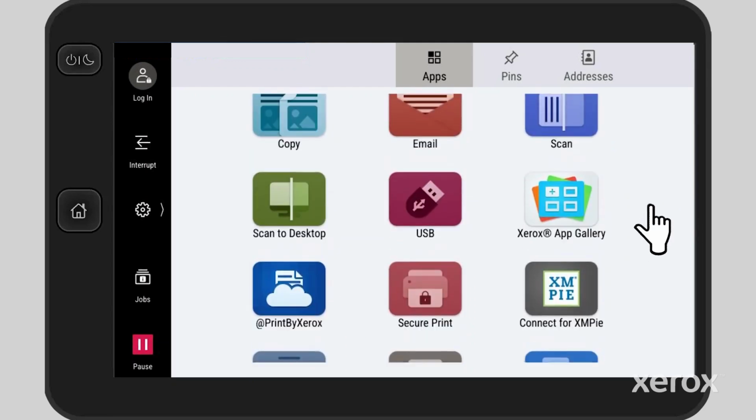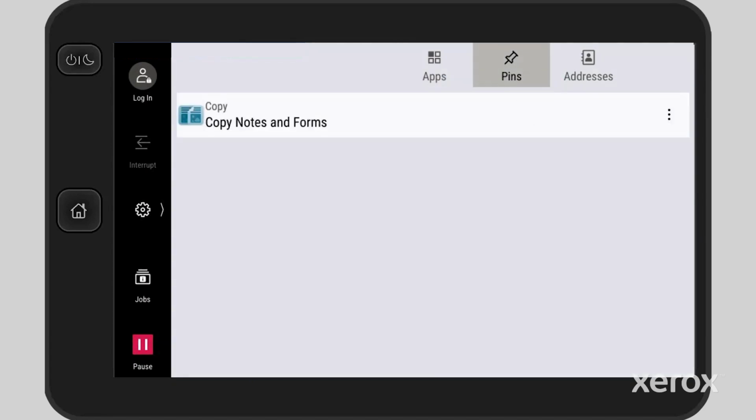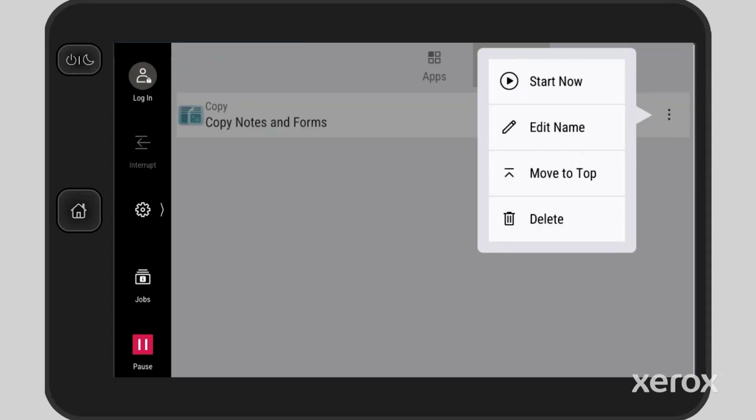The other tabs at the top of the home screen include pins and addresses. The Pins tab provides easy access to workflows users have previously pinned. The three dots menu shows actions to manage pinned workflows.